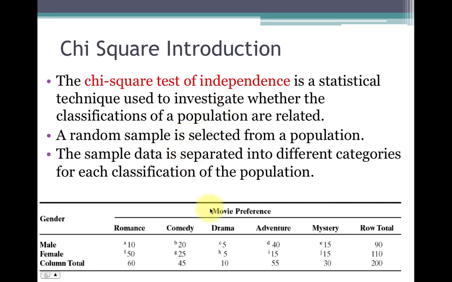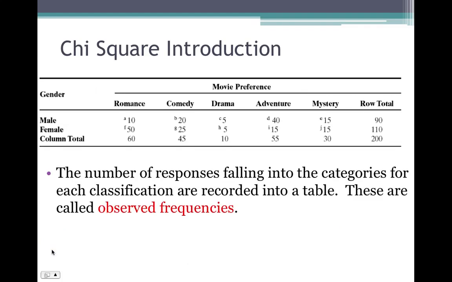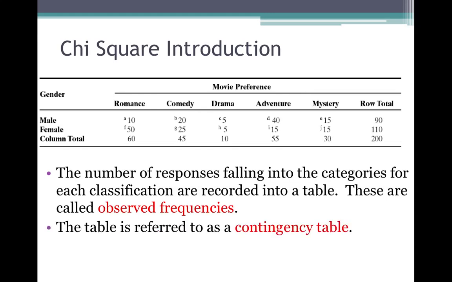So along the top we have the classification for movie preference, and along the side we have the classification of gender. And for movie preference we have the different types of movies, and for gender we have the two different genders. The number of responses falling into the categories for each classification are recorded into a table. These are called observed frequencies. The table is referred to as a contingency table.